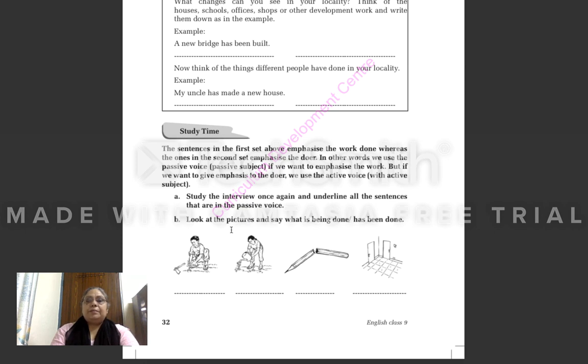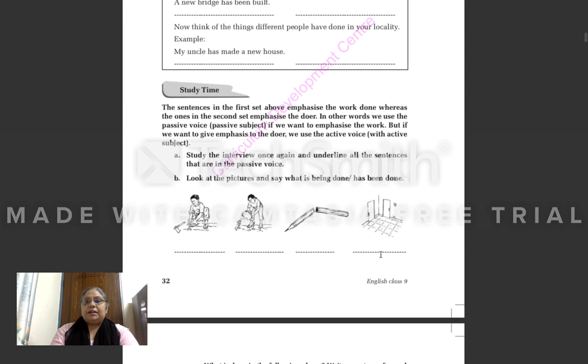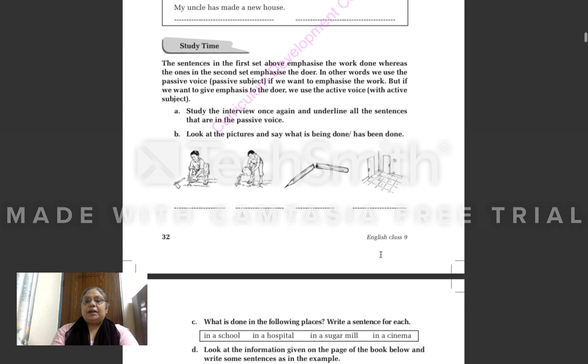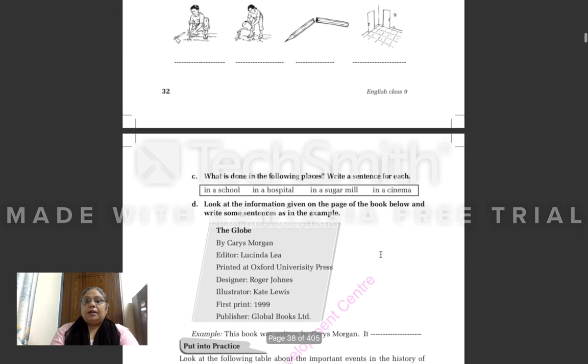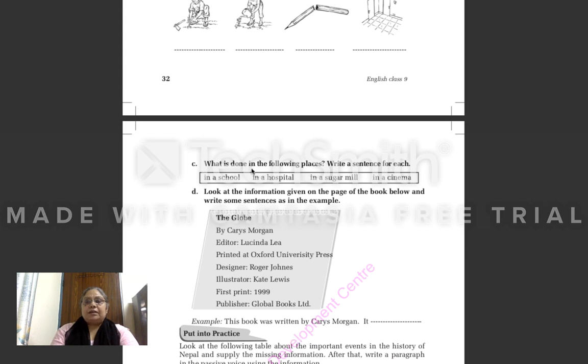Now B part. Look at the pictures and say what is being done or has been done. See here, the child is planting a tree. The child is giving water to the plant. The pencil is broken. Room is closed. So you have to write here what is being done or has been done. Okay. Now, you can skip this question. We will do it in the book itself when we meet in the school. So no need to do it in the copy, because in this you have to draw the pictures and all.